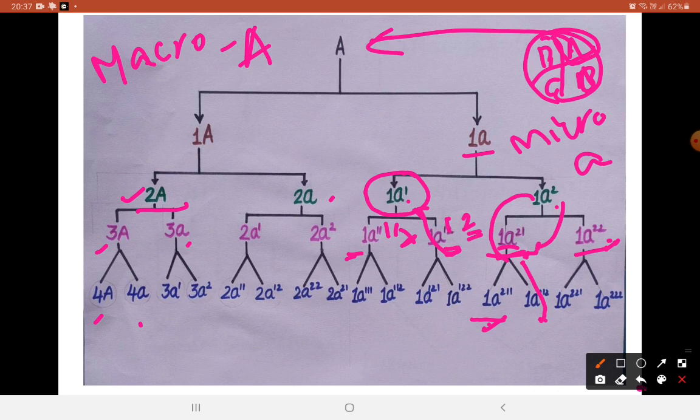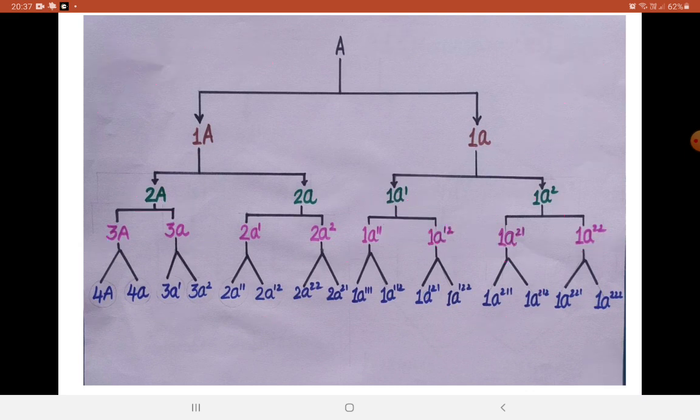Like that it continues, and that's how this labeling, or the cell history, has been marked using alphabets. The same applies here also, but the only difference is whenever a macromere divides, you get one macromere and a micromere, whereas whenever the micromere divides, you get only 2 micromeres, the first and the second. So this you should know.